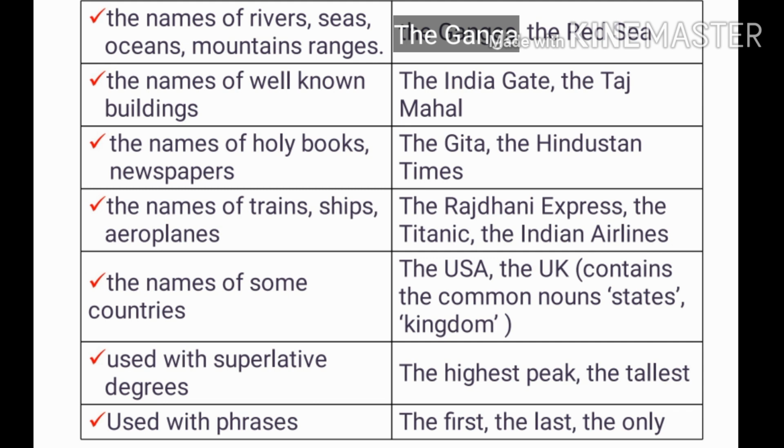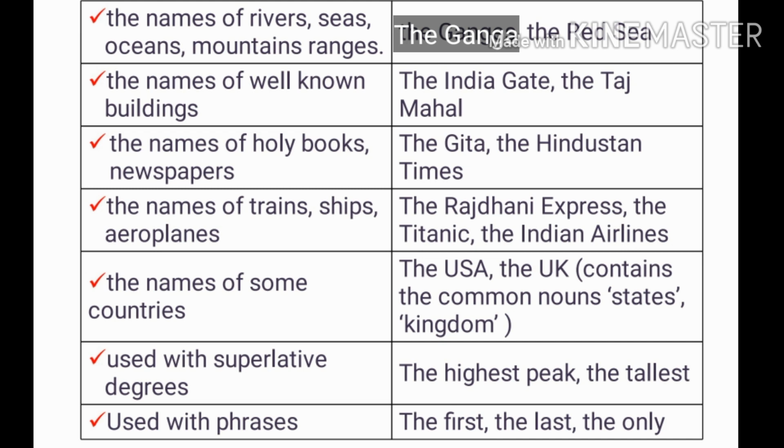Let's know more about where we can use "the". With the names of rivers, seas, oceans, mountain ranges. For example, the Ganga, the Red Sea. With the names of well-known buildings, the India Gate, the Taj Mahal. With the names of holy books or newspapers like the Gita, the Bible, the Hindustan Times, the name of a newspaper. The names of trains, ships, aeroplanes. For example, the Rajdhani Express, the Titanic, the Indian Airlines.